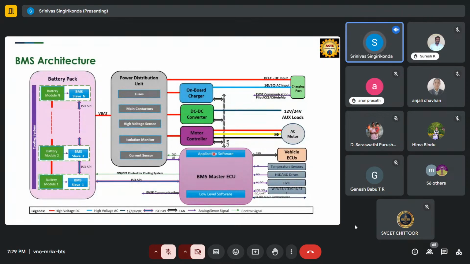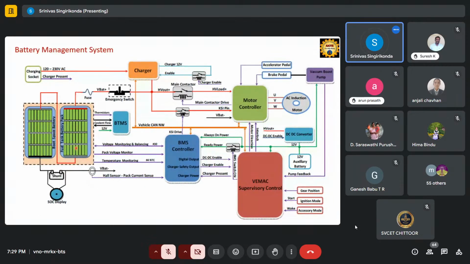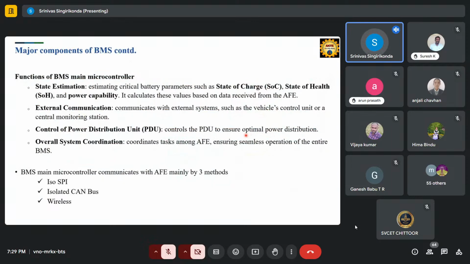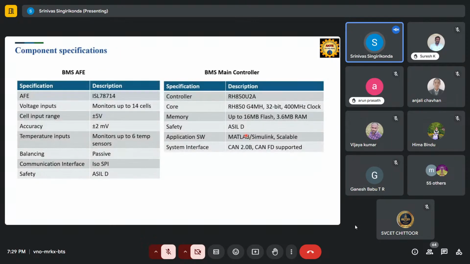I think our time is going to be complete, so we'll go a bit fast. This is the overall architecture. Here we can see the battery communication systems and high power lines, charging points, discharging points, the microcontroller, and the AC, DC, motor control. As I said, the different functions are there, again in detail. So what are the component specifications? For BMS AFE materials, they will specify some main controllers and company cores, and I have given some details. What are the safety levels we need to measure?